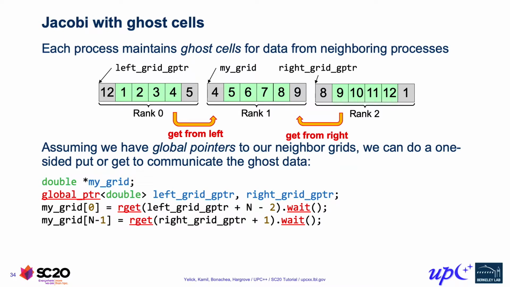Let's continue looking at our example of Jacobi with one-sided communication to do the ghost cell exchange. Now, as we mentioned, we assume that we have global pointers that reference the memory corresponding to our neighbors' grids. And this is what actually allows us to do one-sided communication. A global pointer references memory that lives inside the shared segment, and that is what we are permitted to do one-sided communication on. The next step is to discuss how to actually get memory allocated inside the shared segment.